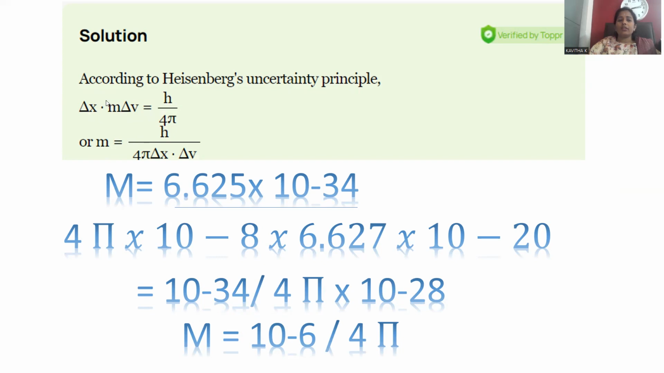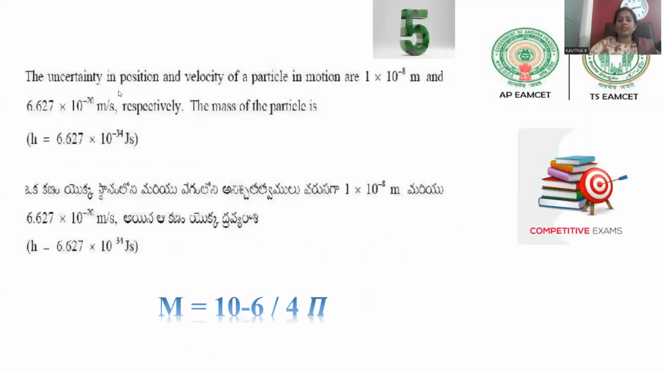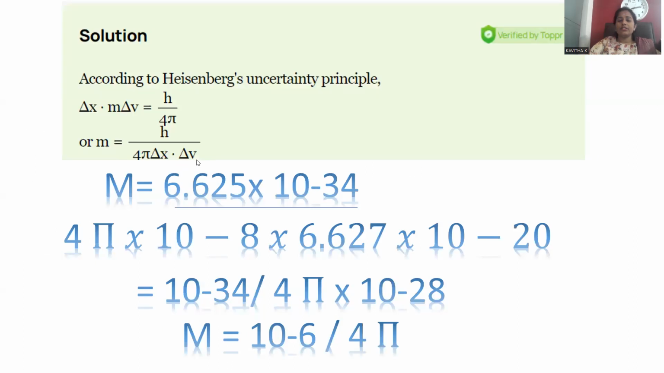If you want to calculate mass, m is equal to what? h by 4 pi, and delta x is coming this side, denominator. Delta v is coming this side, denominator as well. So the mass m is equal to Planck constant by 4 pi into delta x into delta v. Delta x denotes the change in position. Delta v denotes the change in velocity, right?